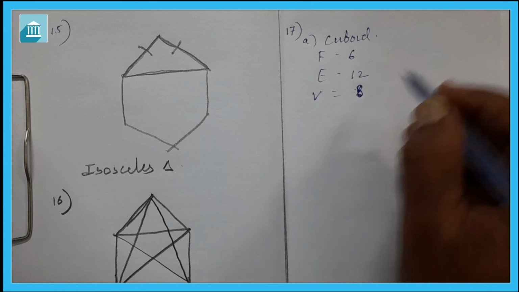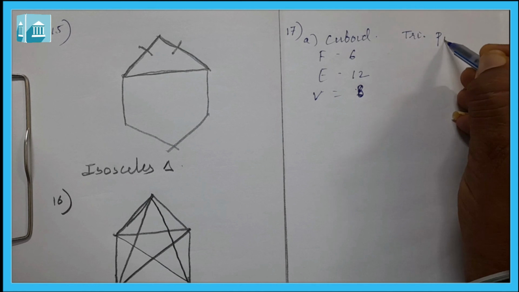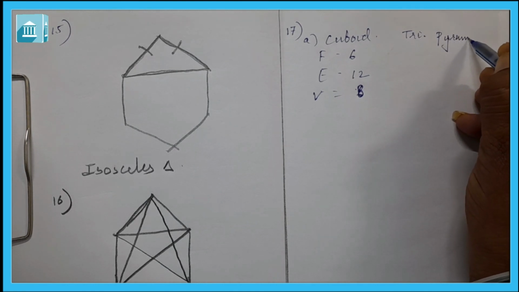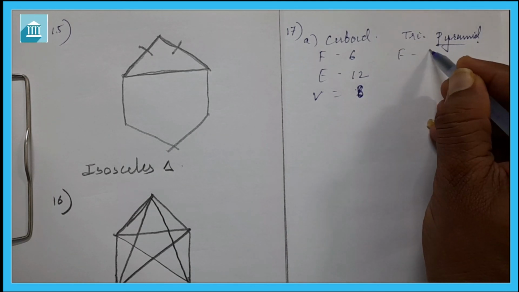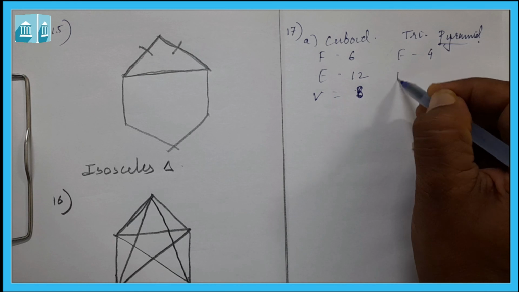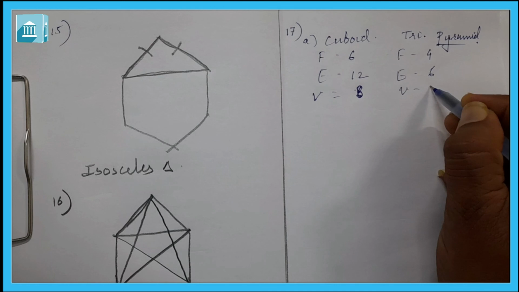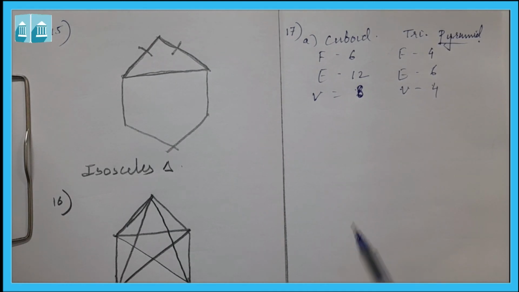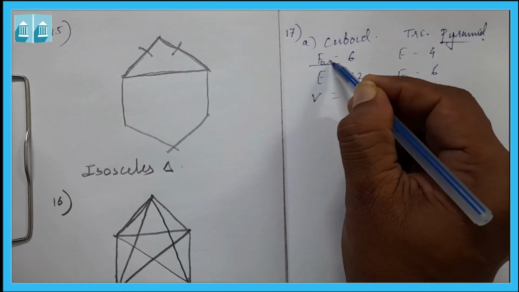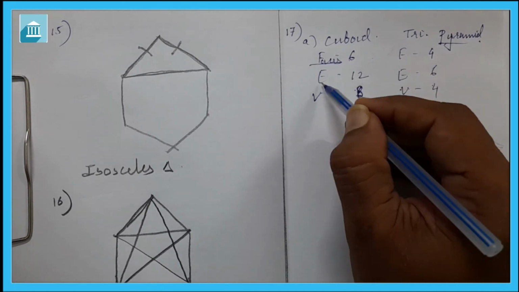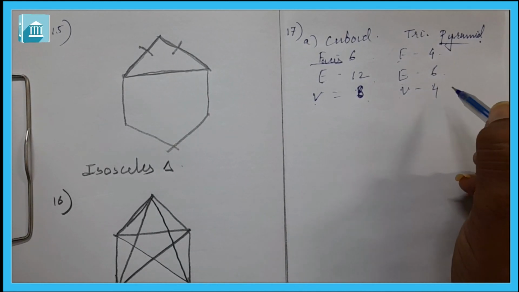In the same way for triangular pyramid, its faces will be 4, its edges will be 6 and its vertices will be 4. So in this way you have to write the faces. You have to write here full. I am writing here F only, but you have to write full. That is faces 6, edges 12, vertices 8, faces 4, edges 6 and vertices 4.